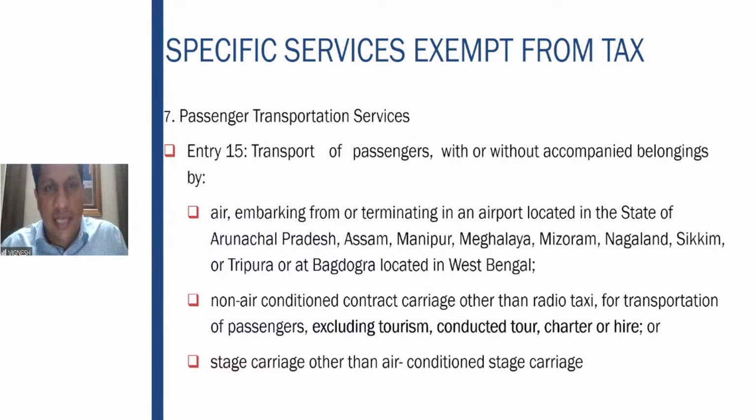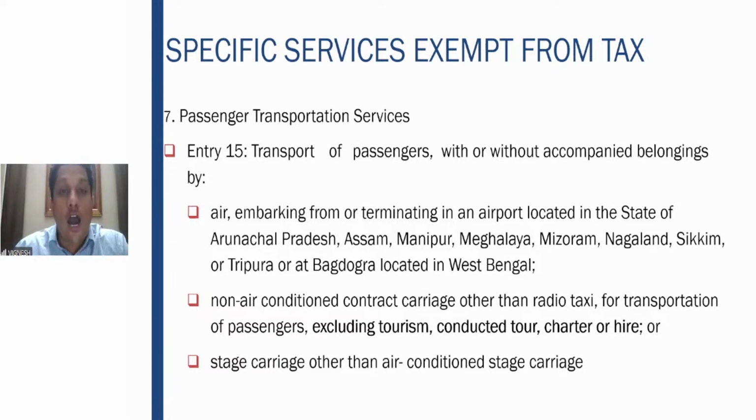Next one. Passenger transportation services. Entry 15, transportation of passengers with or without accompanied belongings by air, embarking from or terminating in an airport located in Arunachal Pradesh, Assam, Manipur, Meghalaya, Mizoram, Nagaland, or at Bagdogra, which is located in West Bengal. So, transport services in air only in this condition. Either the plane should take off from these states and areas, or it should land in these states. In that case, it is exempt. That is clear. So, by air, when you're taking off or landing in these particular areas, exempt from GST.